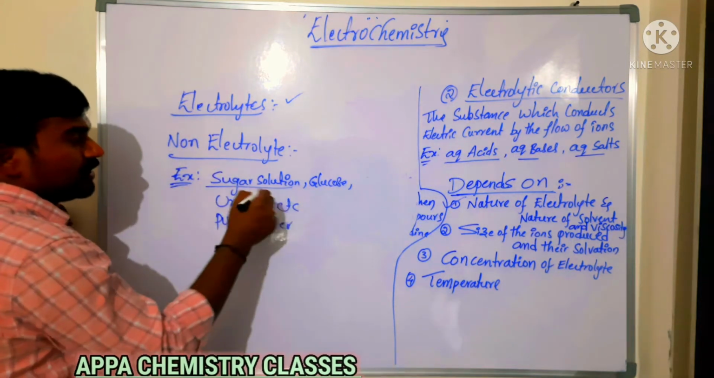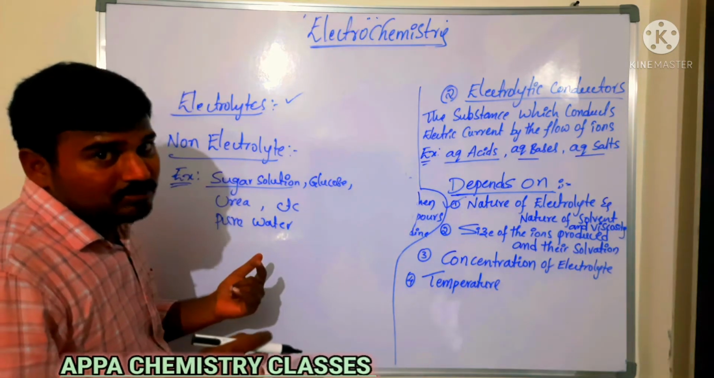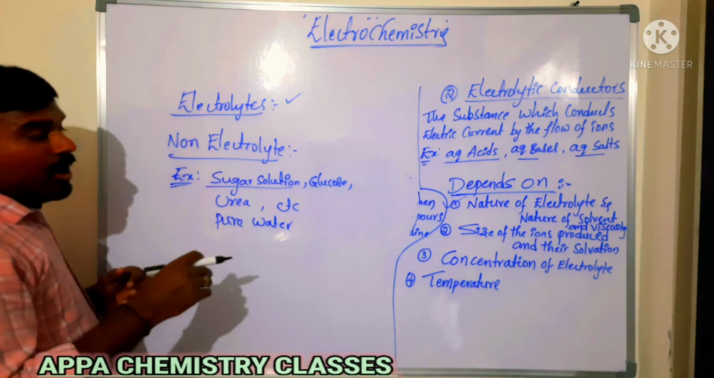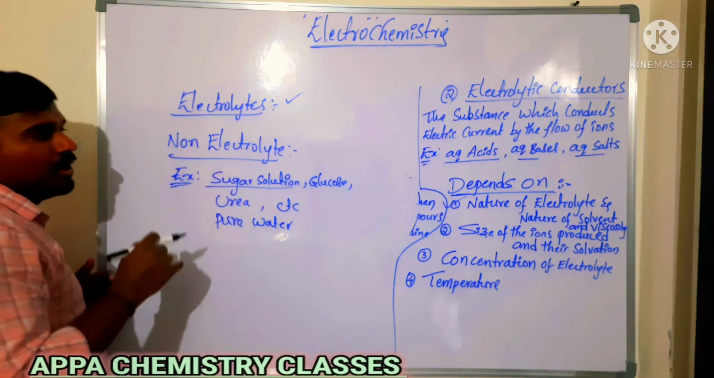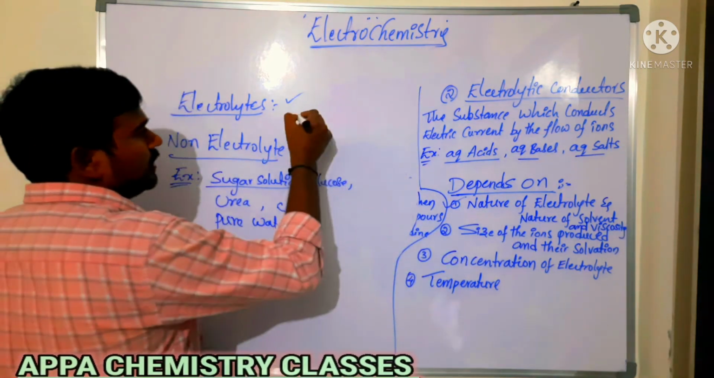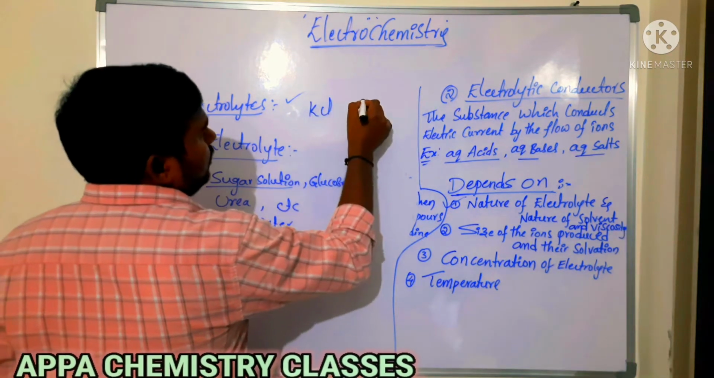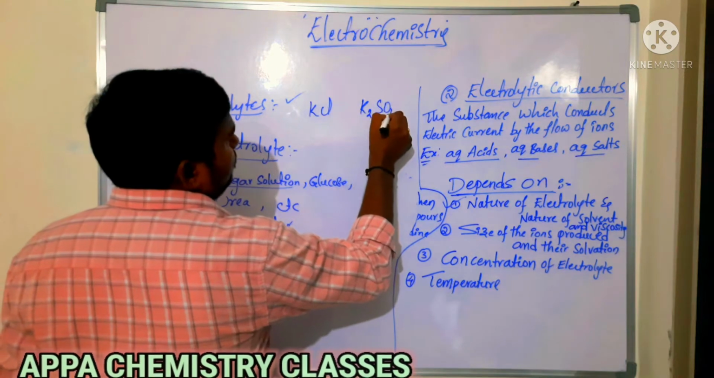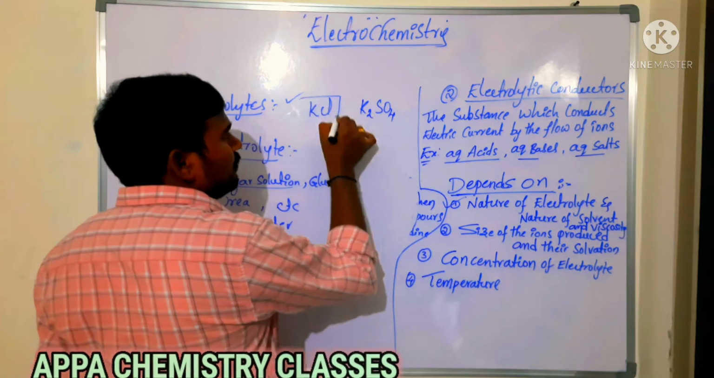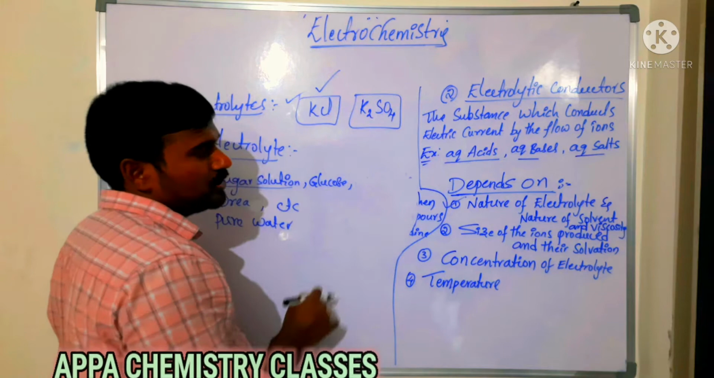Why are they not conducting electricity? Because they do not undergo ionization in their aqueous solution or in the molten state. They do not release ions. So for that reason they come under non-electrolytes. Now, the nature of the electrolyte: different electrolytes have different conductance. Take potassium chloride and potassium sulfate. Which conductance is more here? The conductance of potassium chloride is more than that of potassium sulfate.